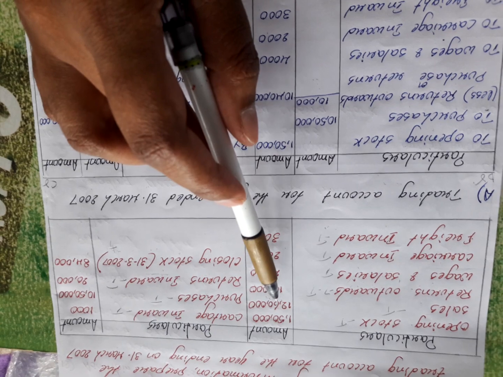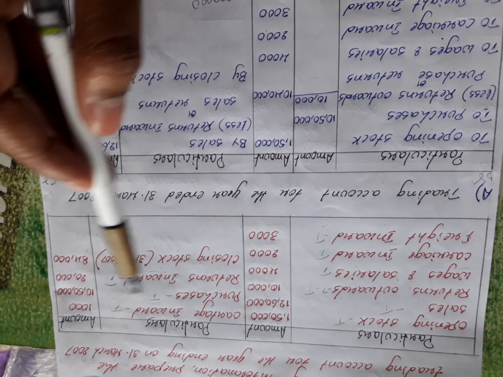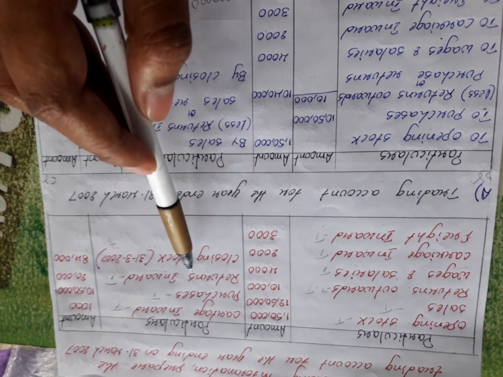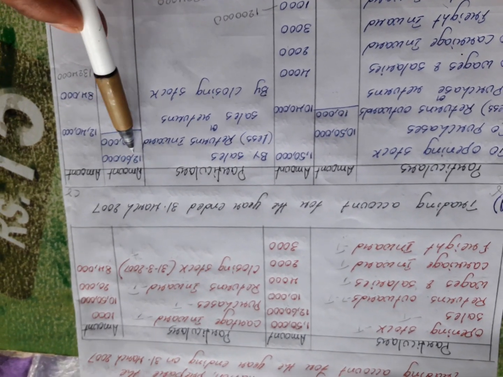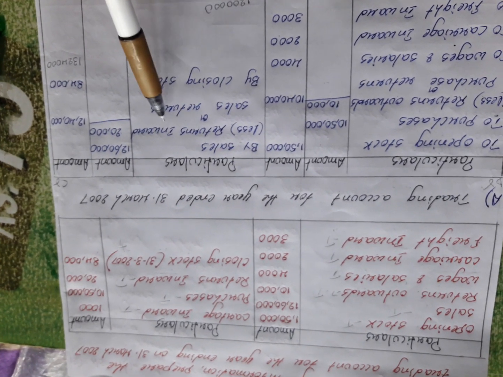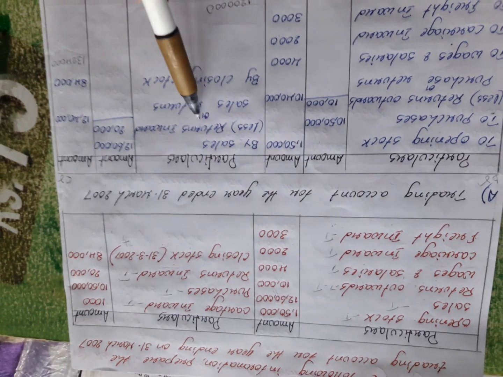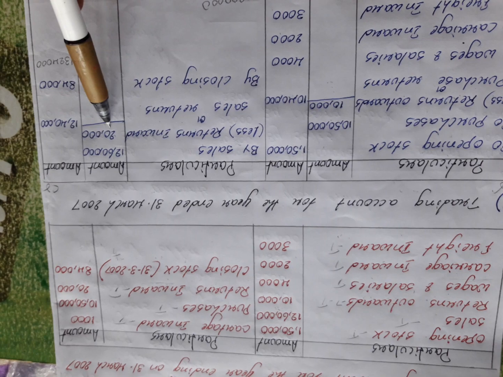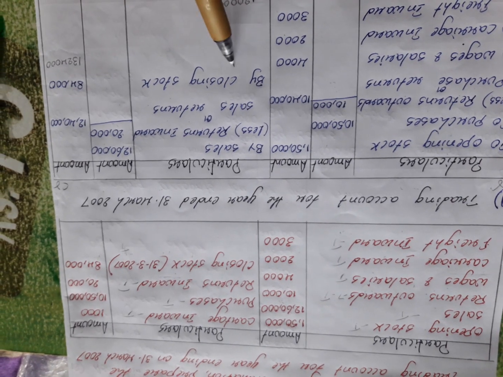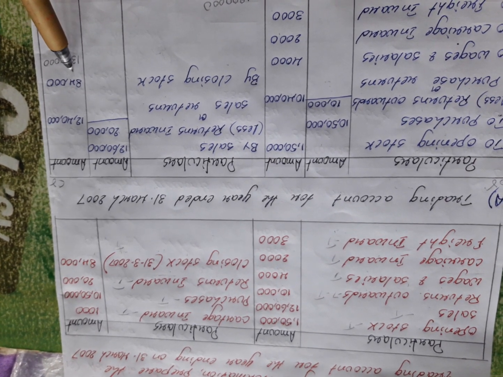Previously I had sold something, and those goods have returned back to the company. So that is what: By sales 12,60,000 less returns inward 20,000, or sales returns also we can say. 12,60,000 less 20,000 becomes 12,40,000. And by closing stock the amount is 84,000.